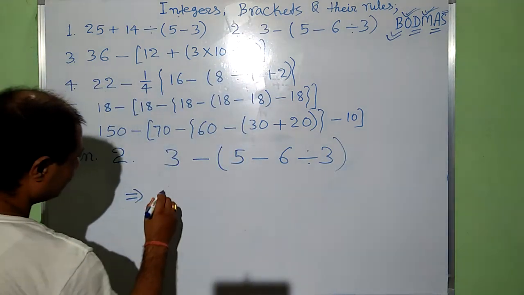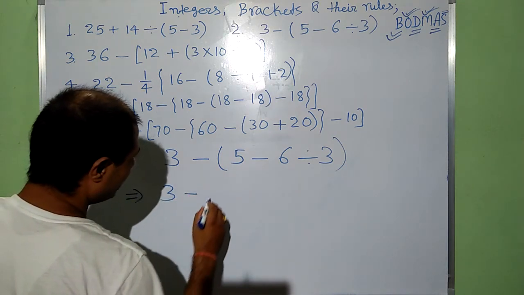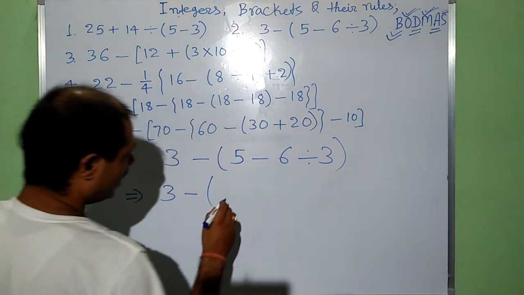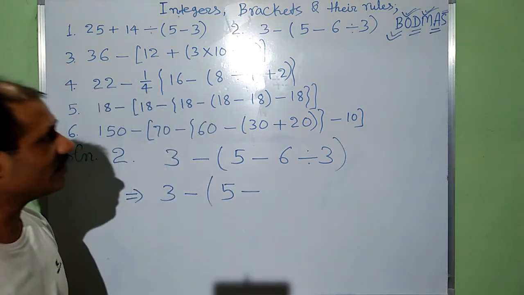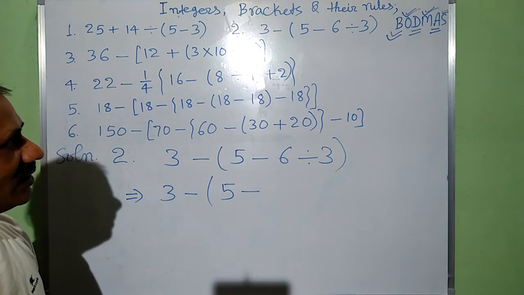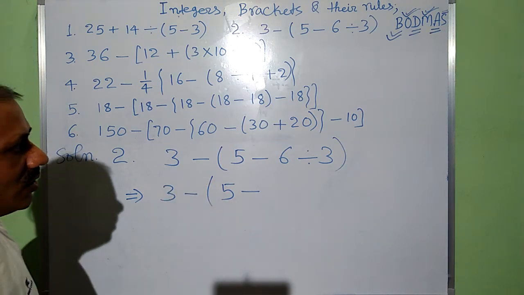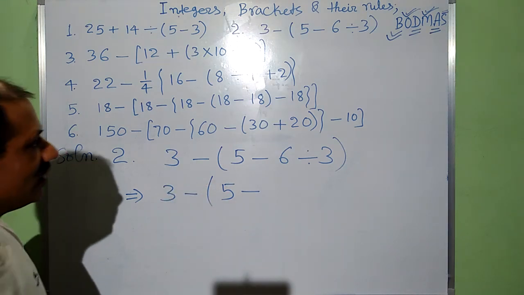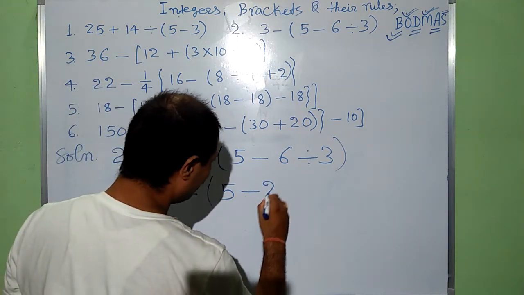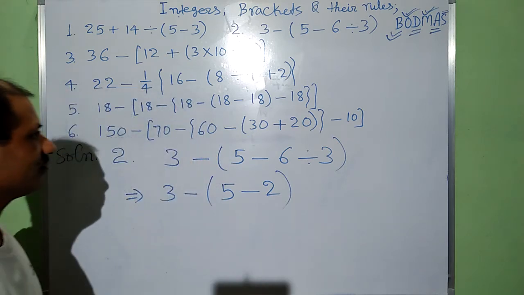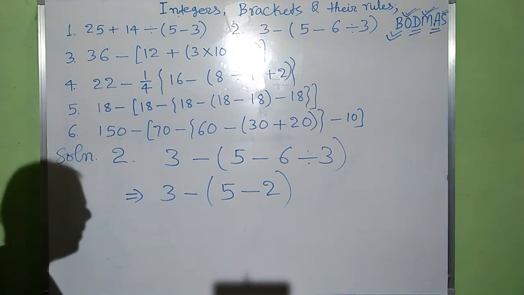Implies that to make it easy, we have 5 minus 6 divided by 3. First of all, we have to do operation of division. 6 divided by 3, then we have 2.